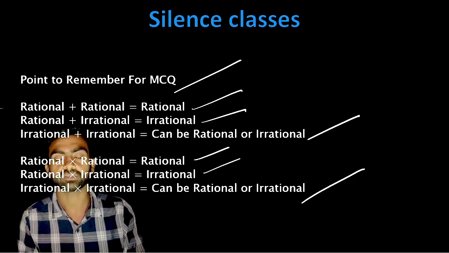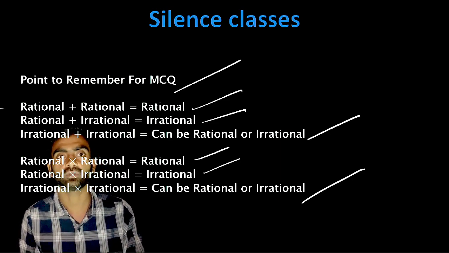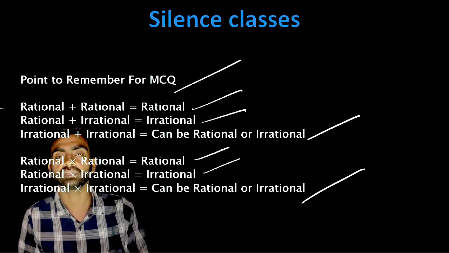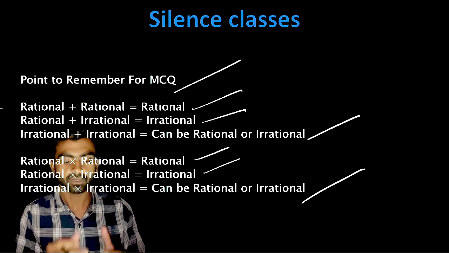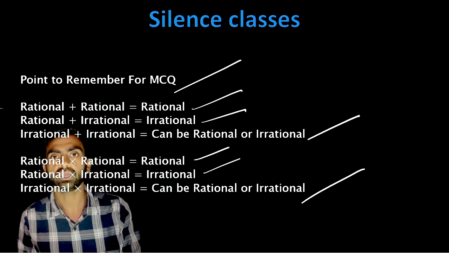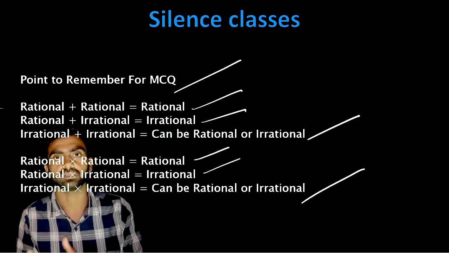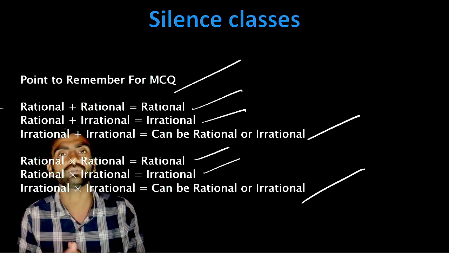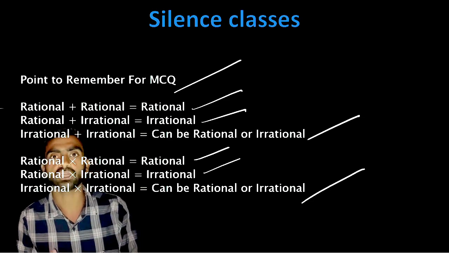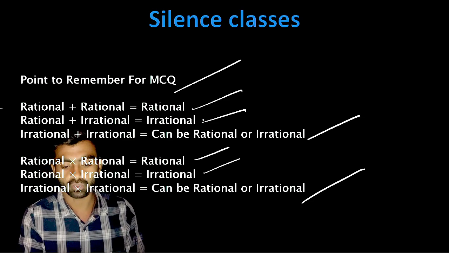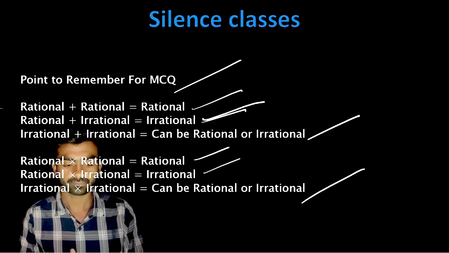These are some specific points you have to be very careful about. You have to remember all these things because in the MCQs you will get these types of questions. If I multiply a rational number by a rational number, what will the answer be, rational or irrational? You have to write rational. If I add a rational number with an irrational number, the answer will be rational or irrational? The answer is irrational.